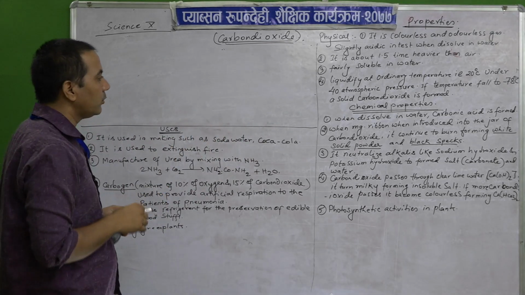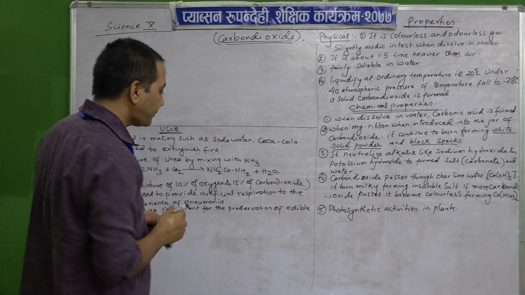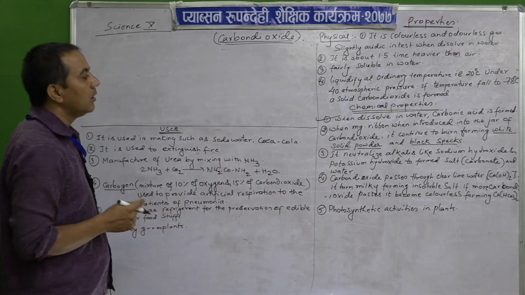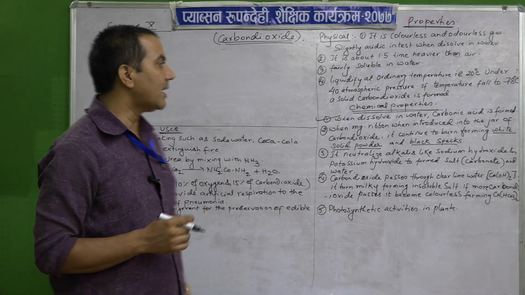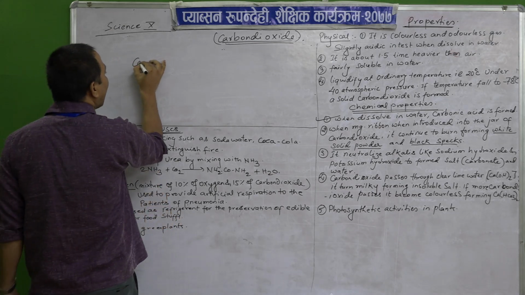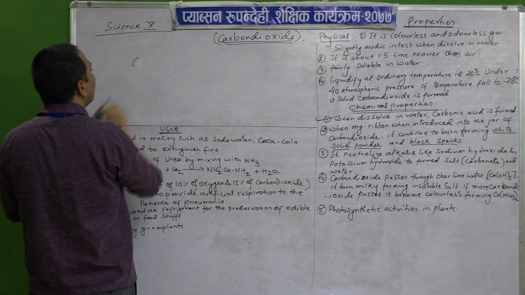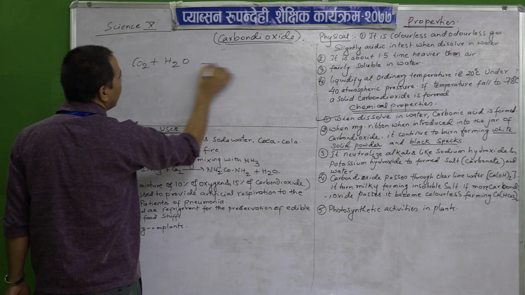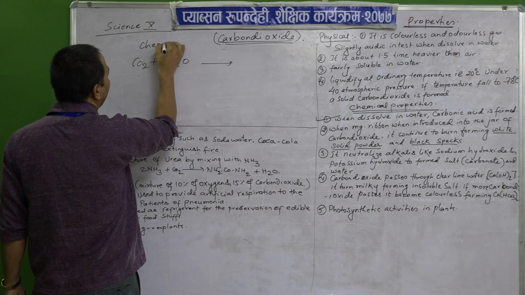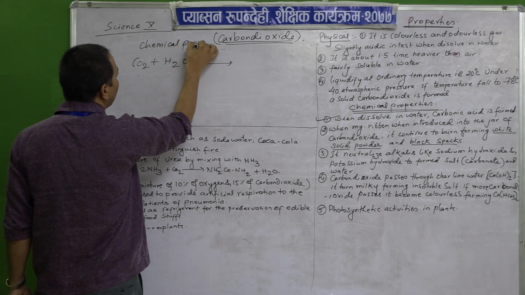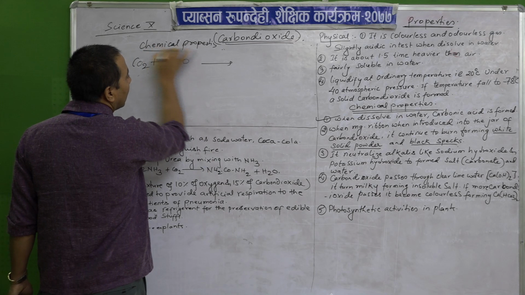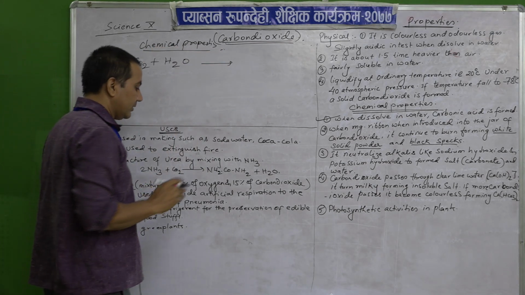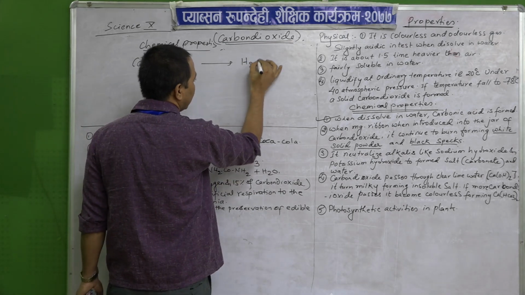Now, let us go to the chemical properties. The first one: when carbon dioxide is dissolved in water, carbonic acid is formed.